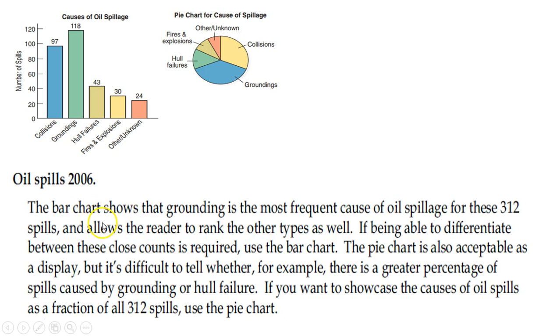The bar chart shows that grounding right here is the most frequent cause of oil spillage out of the 312 spills, and allows the reader to rank the other types as well. Like I can visually see easily that's the second one, the third one, the fourth one, the fifth one. If being able to differentiate between those close counts is required, I would definitely use the bar. The pie chart is also acceptable as a display, but it's difficult to tell which percentage is greater. If you want to showcase the causes of oil spills as a fraction of 312, you would want to use the pie chart.